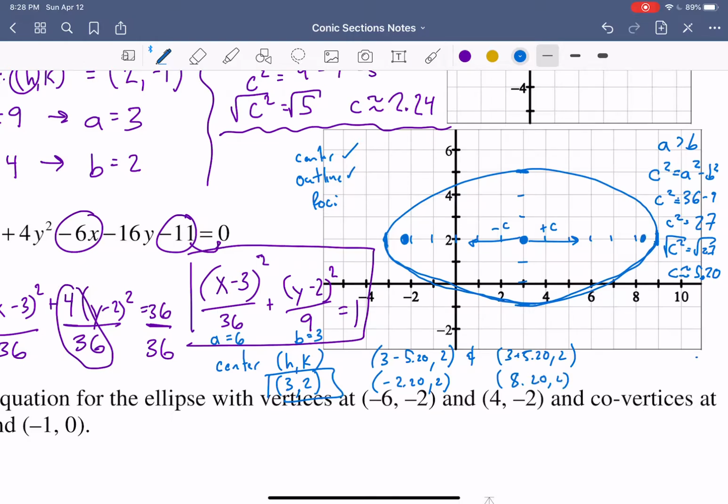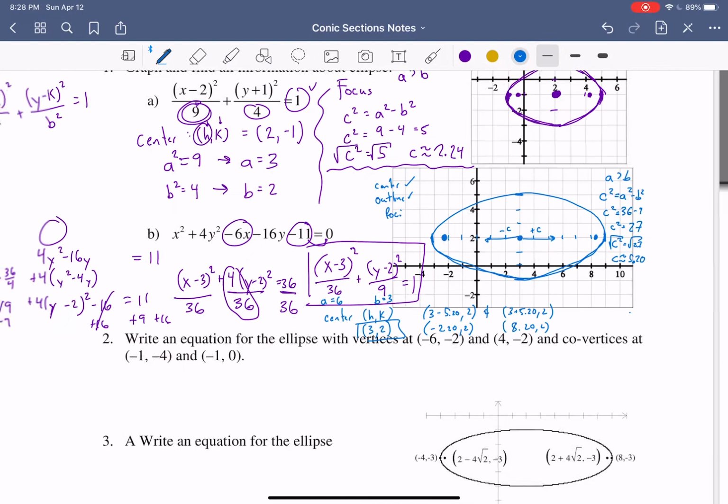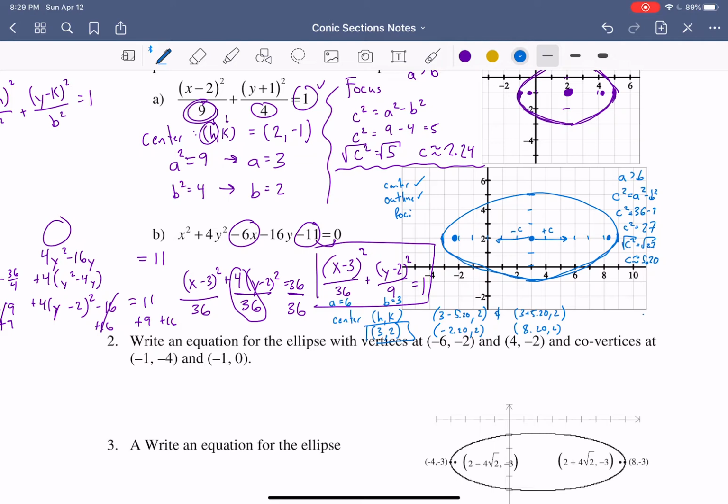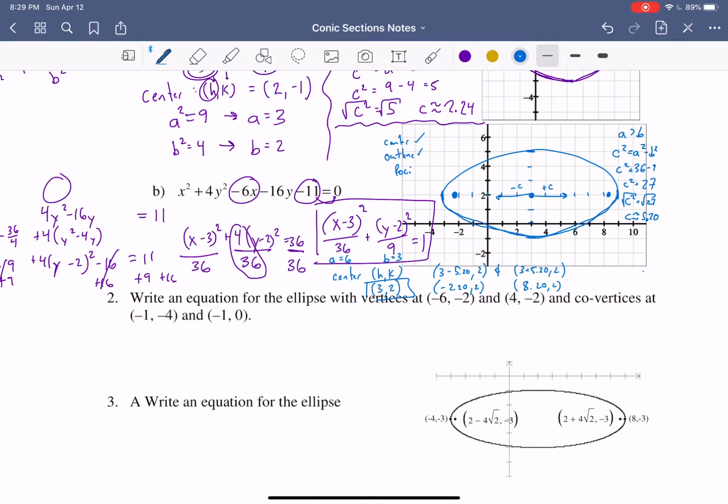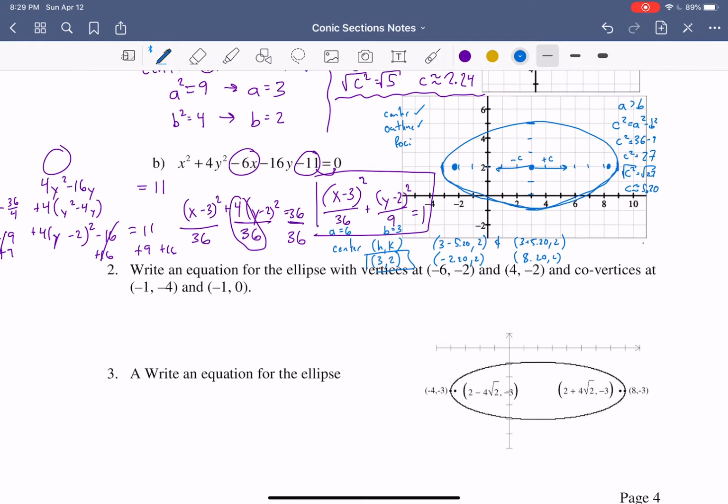So notice how the foci are usually pretty close to the edge of the ellipse, and the more drastic the differences between the height and the width of the ellipse, the closer the foci are to the edges. So here we have our final ellipse. I think that was a lot of information to soak in, so you might have to rewatch this video.